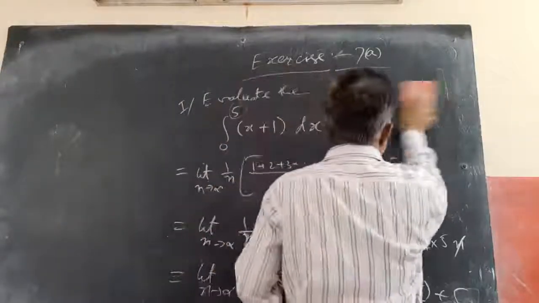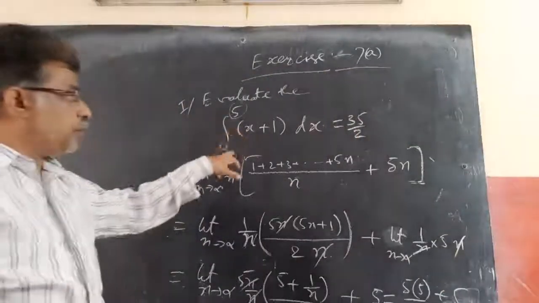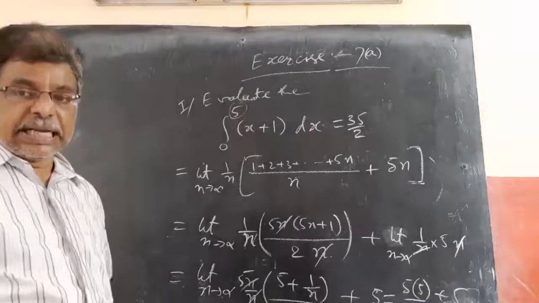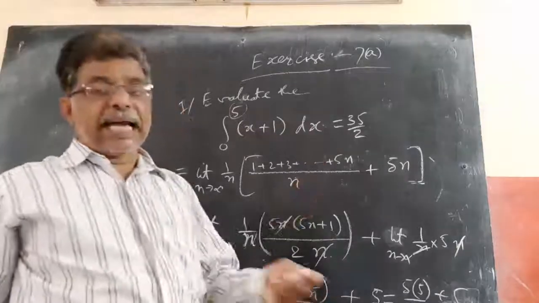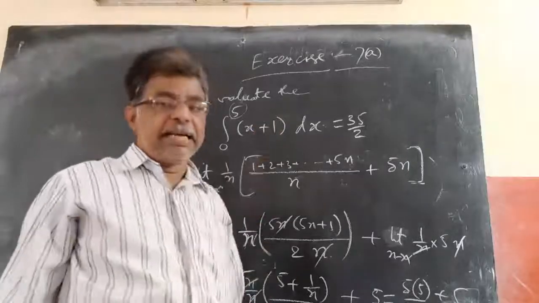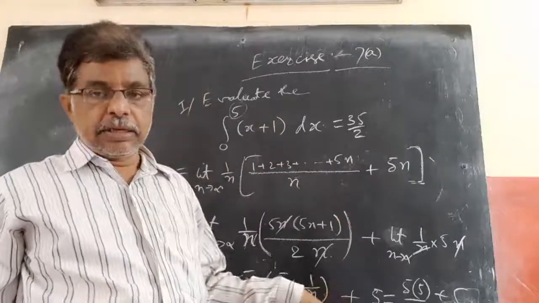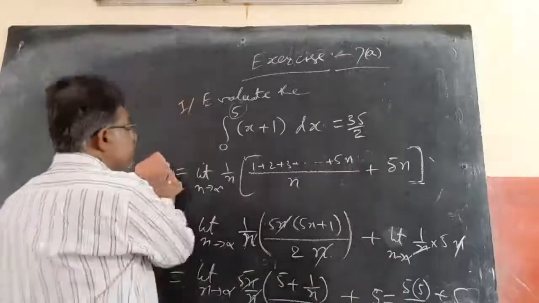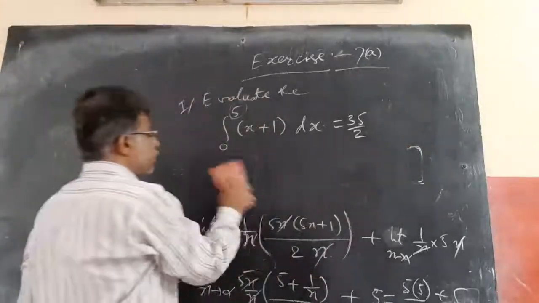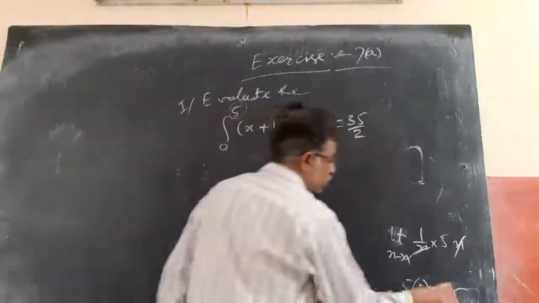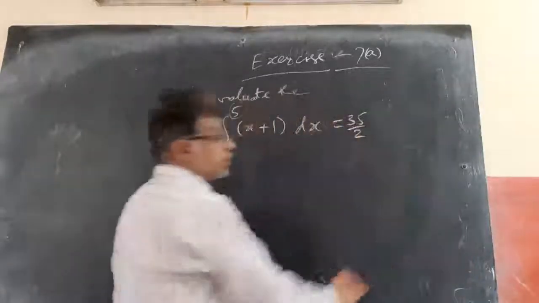By using limit as a sum, integral of 0 to 5 x plus 1 dx equals 35 by 2. But actually we won't do all this. We are doing this because the question asks to use limit as a sum. Otherwise, we will simply apply the integration, then apply the limits, enough.